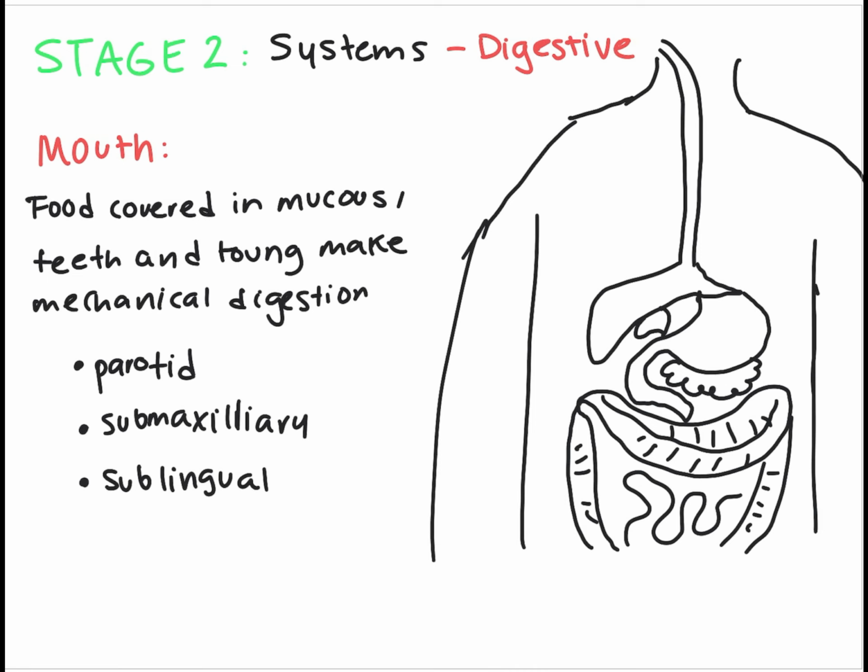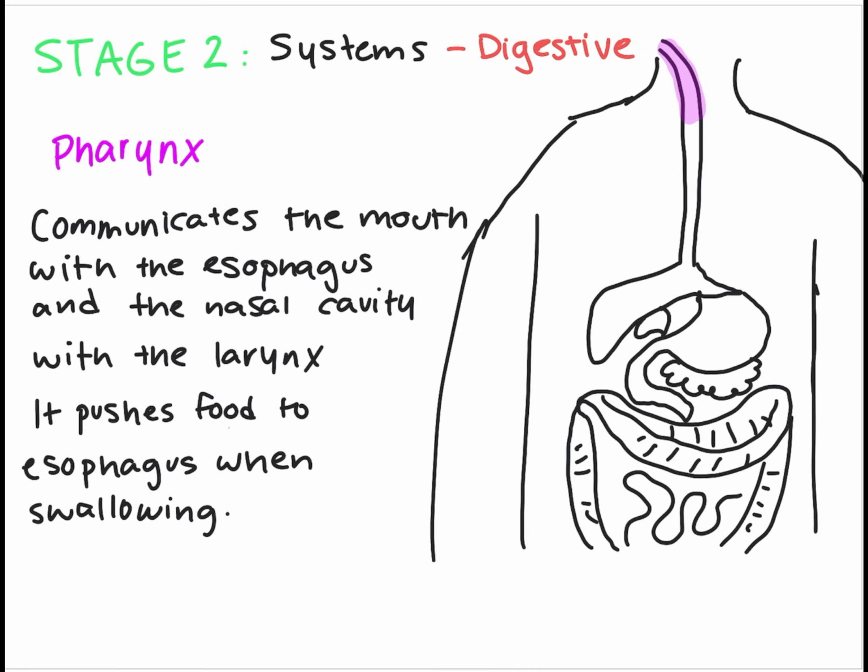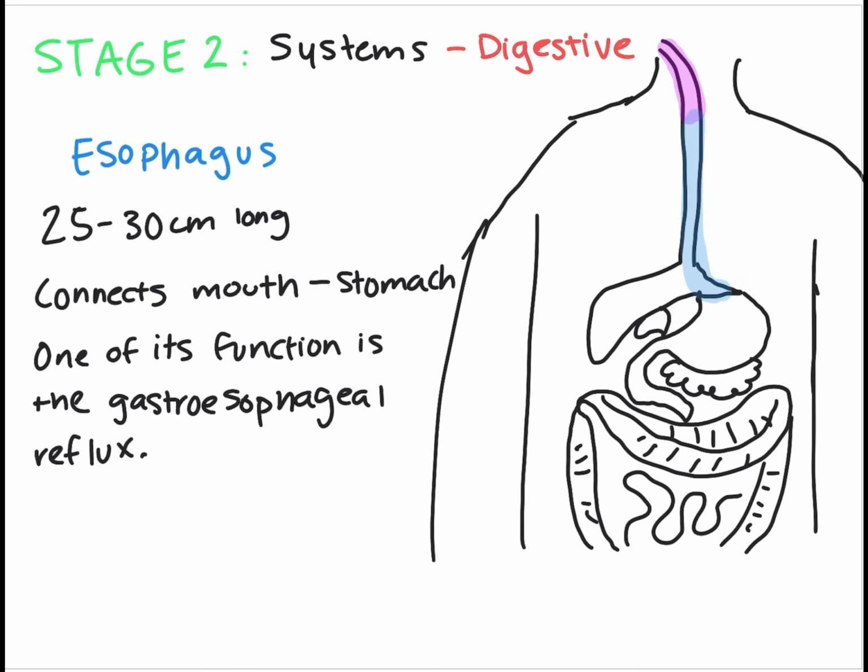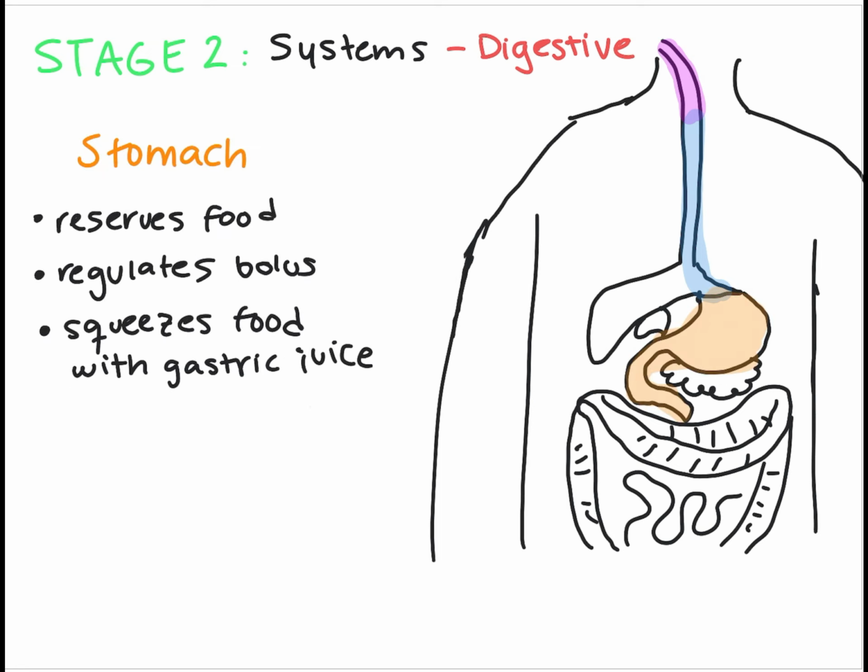And then when you swallow it, it goes through the pharynx. The pharynx pushes the food into the esophagus during swallowing. The esophagus is the connection between the mouth and the stomach. And so when the food goes into the stomach, the stomach is the reservoir for food. It regulates the flow of food bolus, and it squeezes the food through the gastric muscle.